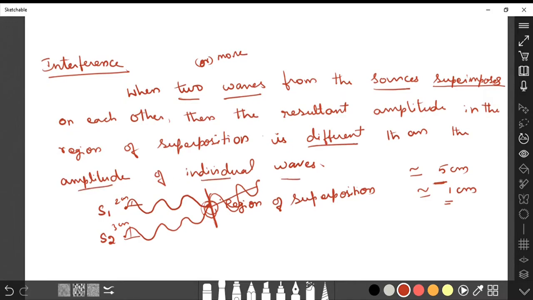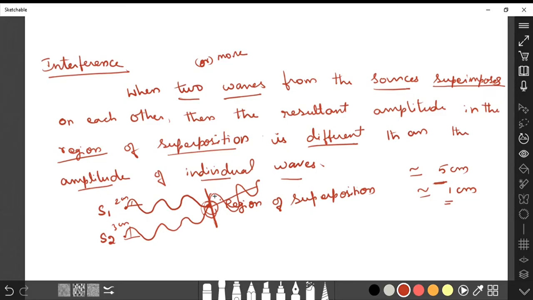Now once again, read this: when two or more waves from the sources superimpose on each other, the resultant amplitude in the region of superposition is different than the amplitude of individual waves. So this is what we have to understand. What is the meaning here? The light energy is modified. It will be increased or decreased.